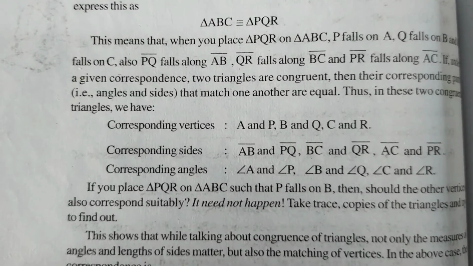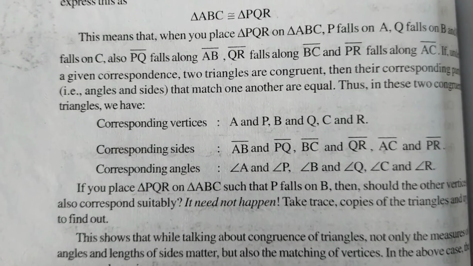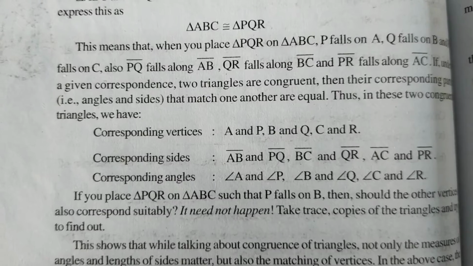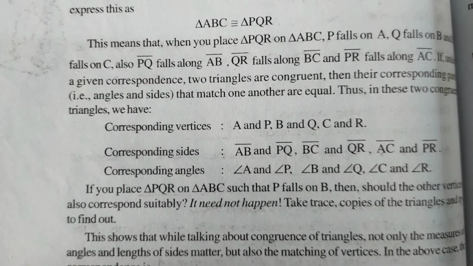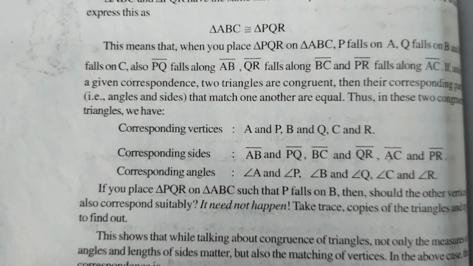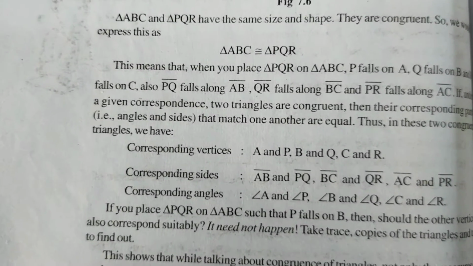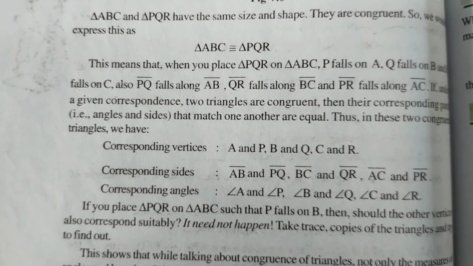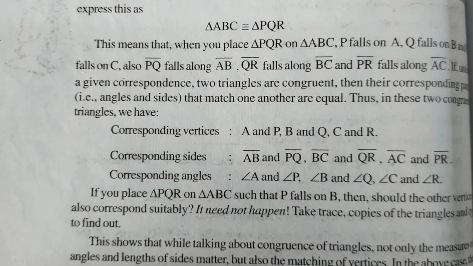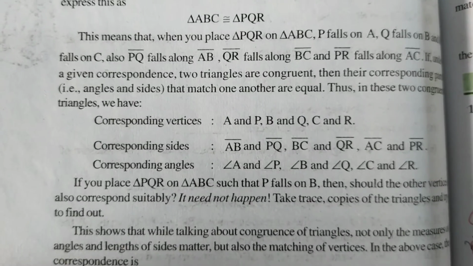There will be corresponding vertices when the two triangles are congruent. Corresponding vertices: A and P, B and Q, C and R. Similarly, corresponding sides: AB and PQ, BC and QR, AC and PR. Corresponding angles: A and P, B and Q, C and R. When you superpose one triangle on the other, the vertices will coincide.